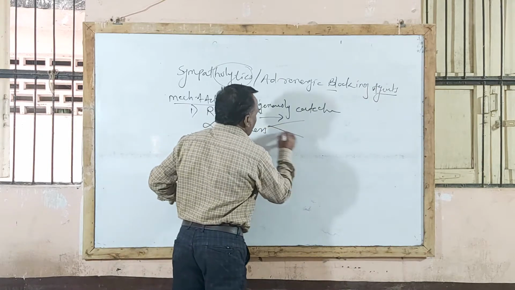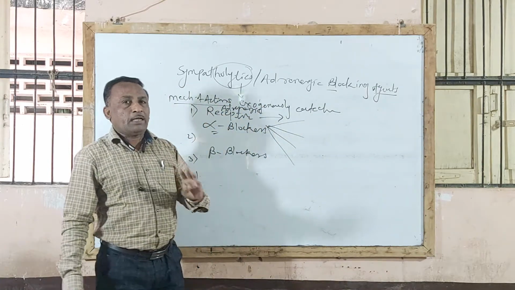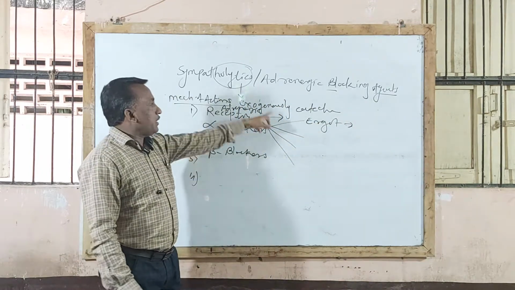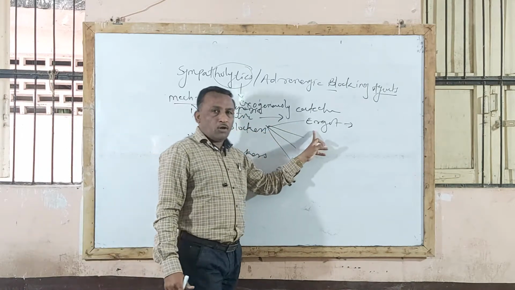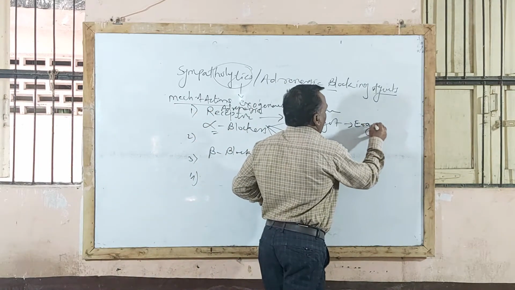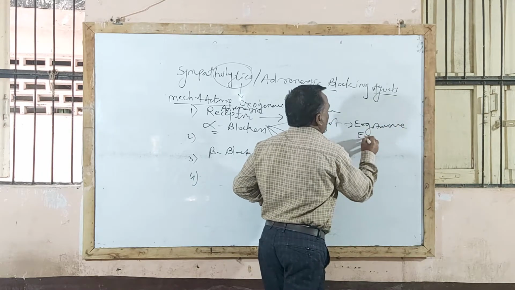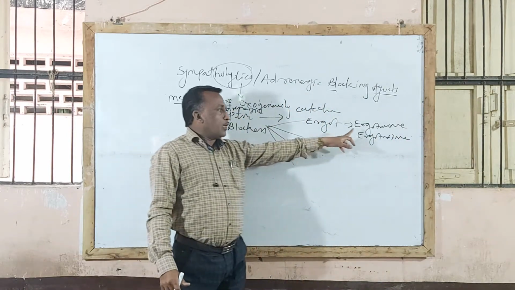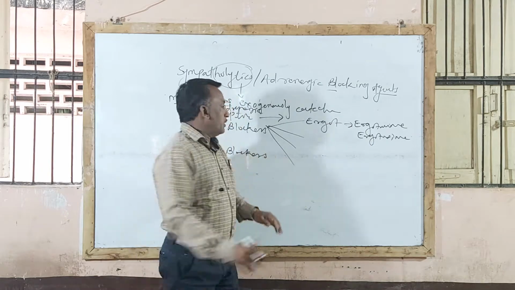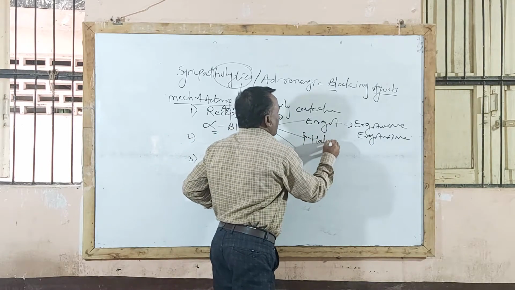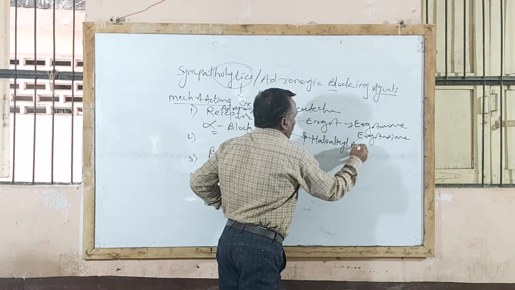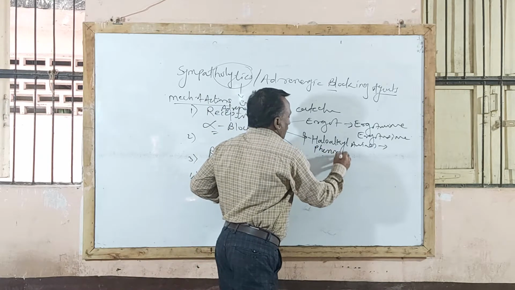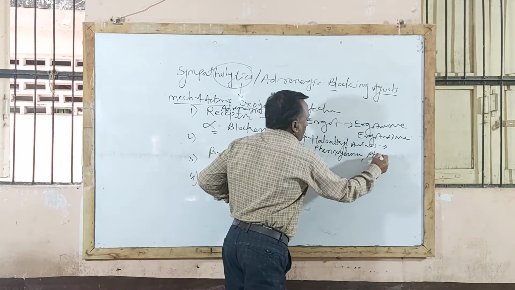These alpha blockers are again divided into various types. In that, the first type is naturally ergot alkaloid compound obtained from the ergot plant and used as a sympatholytic drug. Example, ergotamine and ergotamine. Second type is beta haloalkyl amine compounds. Chemically it contains beta haloalkyl amine compounds and is used as a sympatholytic agent. Example, phenoxybenzamine and phenoxydibenzamine.